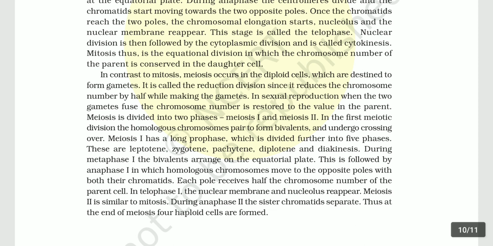During metaphase first, the bivalents are arranged on the equatorial plate. This is followed by anaphase first, in which homologous chromosomes move to the opposite poles with both their chromatids. Each pole receives half of the chromosome number of the parent cell. In telophase first, the nuclear membrane and nucleolus reappear. Meiosis second is similar to mitosis. During anaphase second, the sister chromatids separate. Thus, at the end of meiosis, four haploid cells are formed.